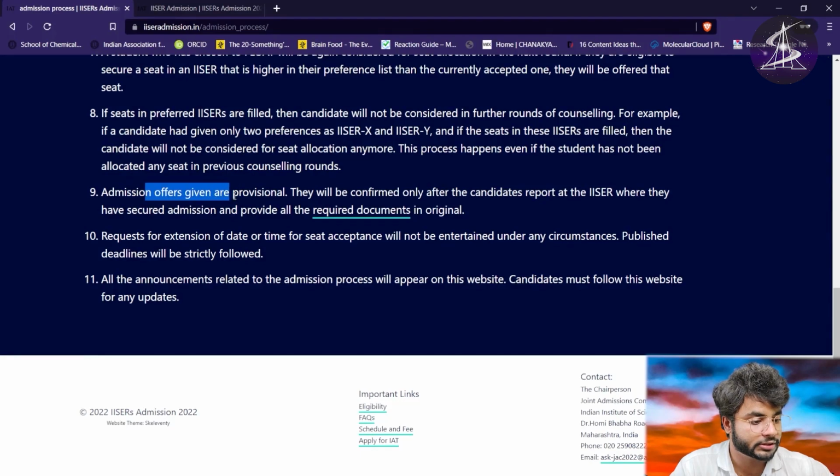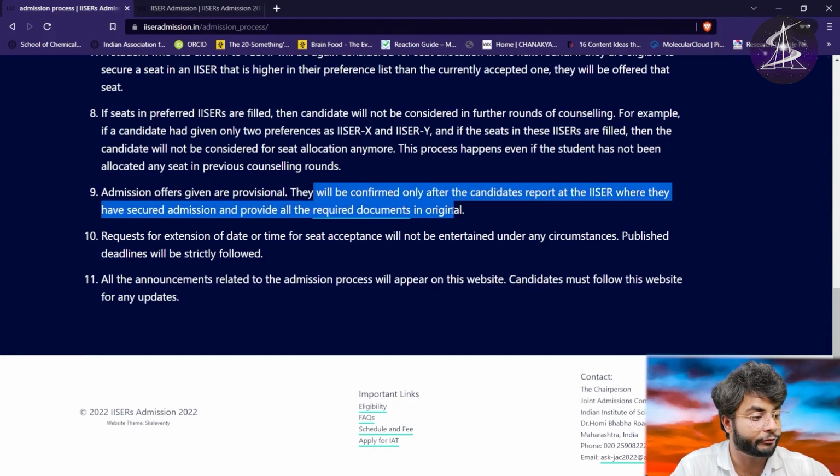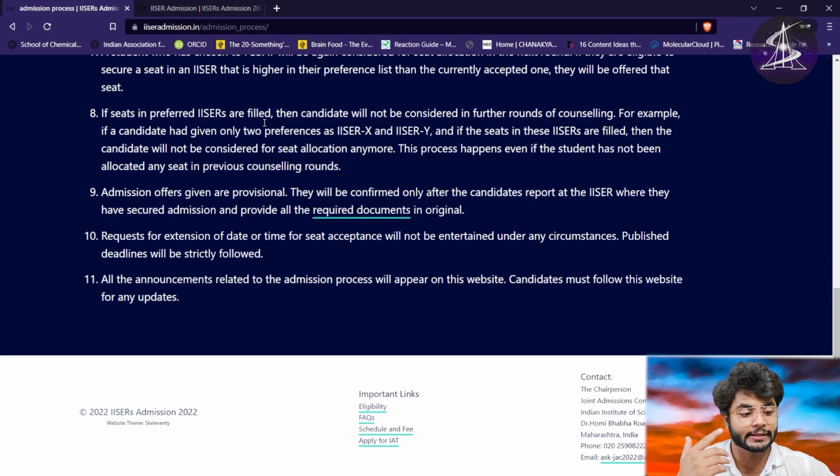Now admission offers are provisional. They will be confirmed after you report to the ISERs. Let's say there is some issue with your documentation, and if some people give wrong information, then still this is just provisional. Everything will be verified.